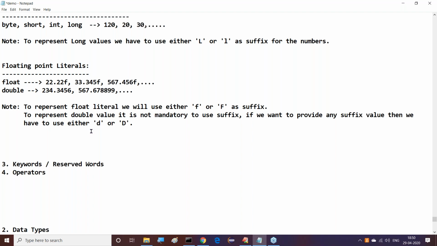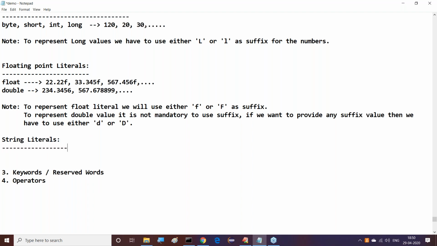So next, after that, string literals exist. The next type is string literals. All of you observe this clearly. Anything we represent as a string will come under the string data type. But please remember, in the case of C and C++, string may be a primitive or linear data type. But in Java, string is not a primitive data type, string is a class type. All classes come under user defined data types. So string is a class in Java.